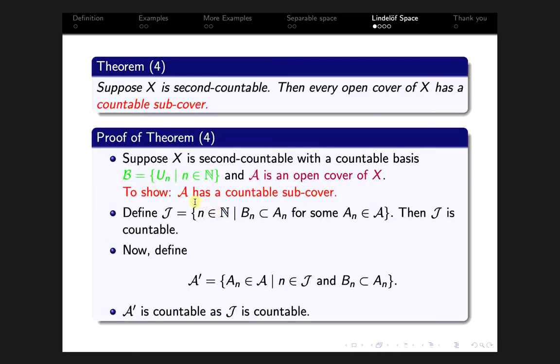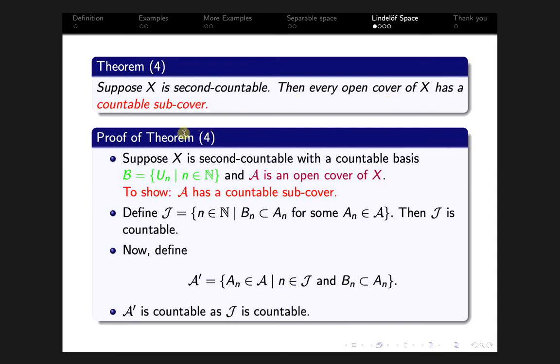Now first we prove theorem 4, then we define Lindelöf space. Theorem 4 says that if X is a second countable topological space, then every open cover of X has a countable subcover.